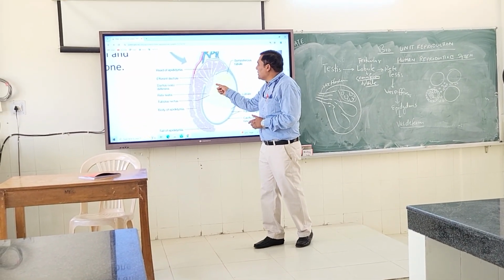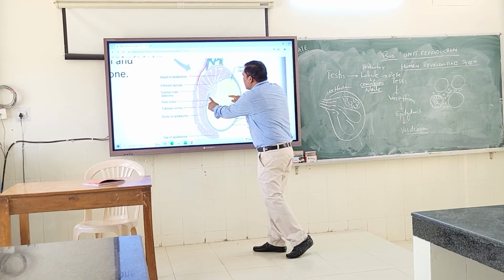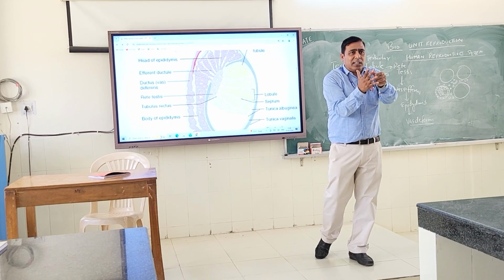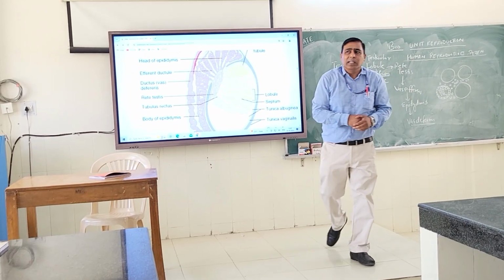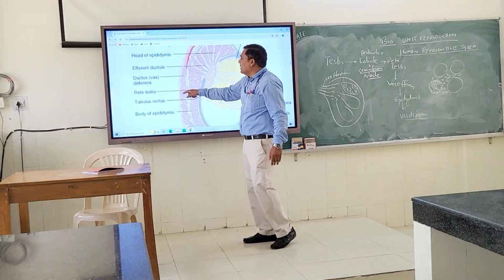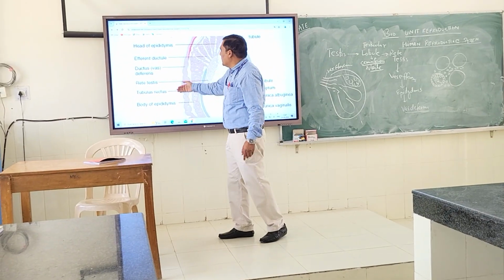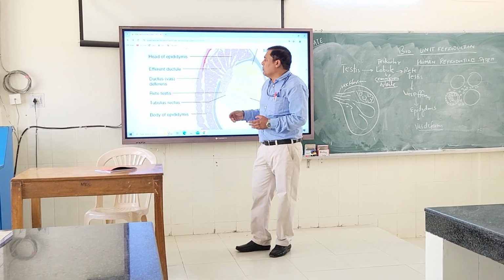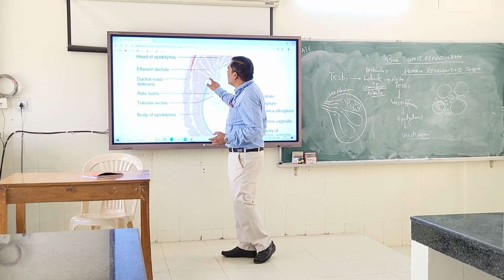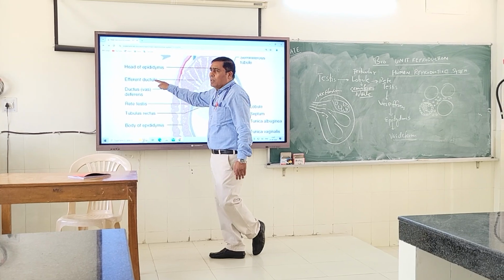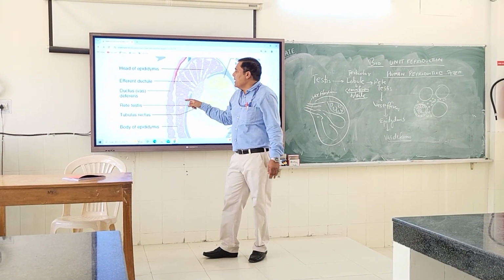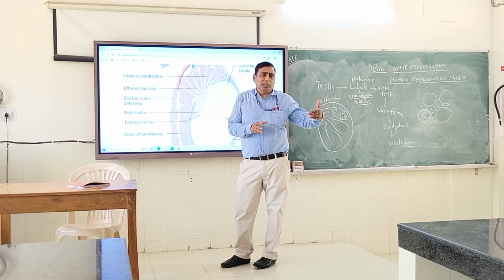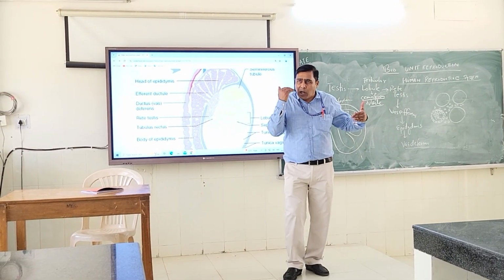And after the seminiferous tubules, you can see there is the rete testis. Each seminiferous tubule is releasing into a structure outside, which is known as the rete testis. After the rete testis, children, there is the ductuli efferentes, efferentia ductula. Then comes the ductus deferens. This is a duct which is going to take the sperms out of the testes.